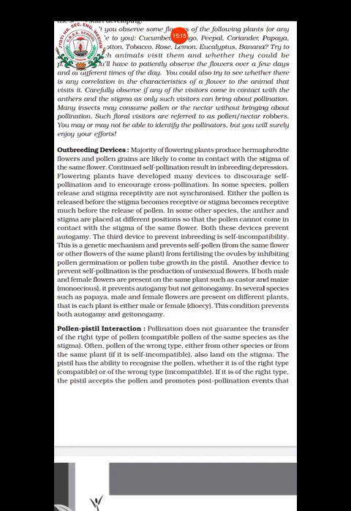So these two devices help in preventing autogamy. What is autogamy? The pollination between the anther and stigma of the same flower. The next device that we need to discuss is self incompatibility. What is it? Self incompatibility.